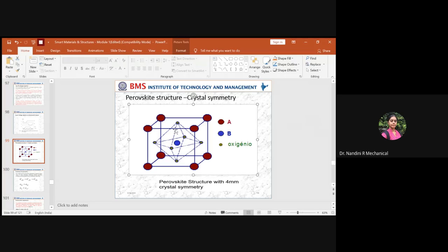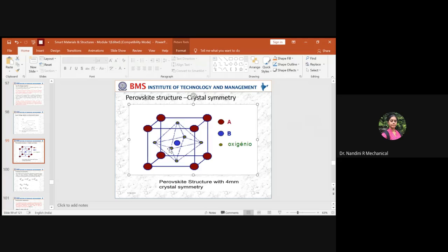So all the alkaline elements will be across the boundary, and the transition elements will always be aligned at the center. Okay, so if you consider this, it will be a face centered cubic crystal structure, because all the transition elements will be centered at the face. If you consider each plane, so this is one plane, you can see the transition element is at the center. If you consider this plane, the transition element is at the center, and the back plane here, even there the transition element is at the center.